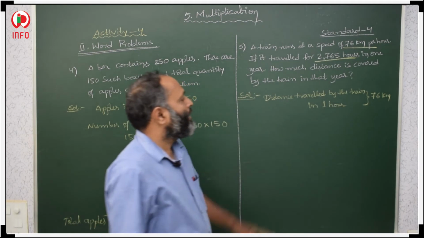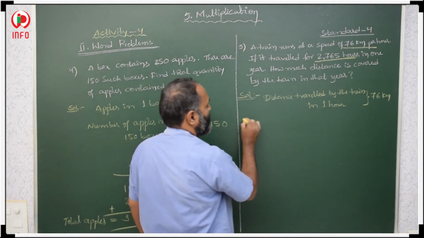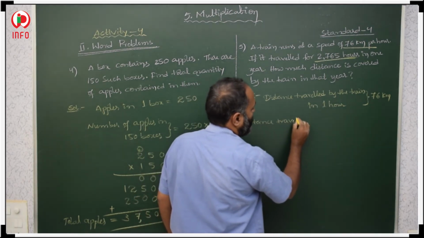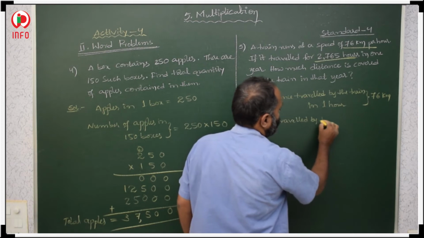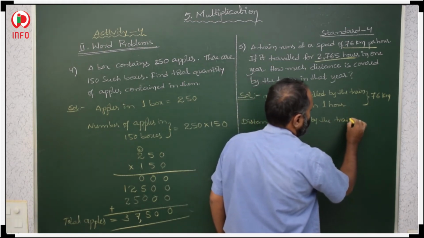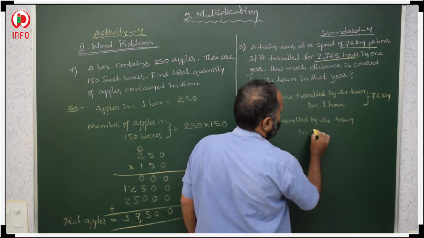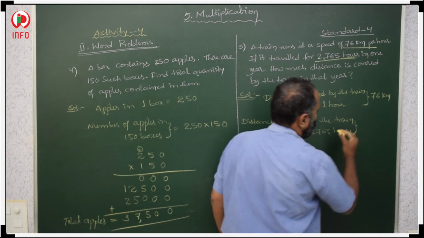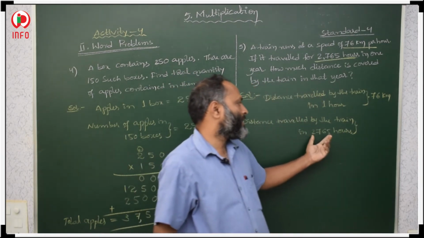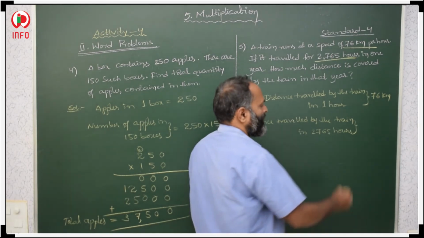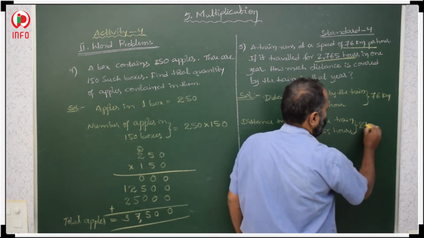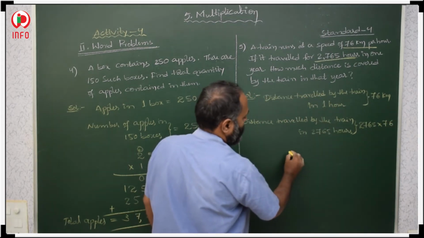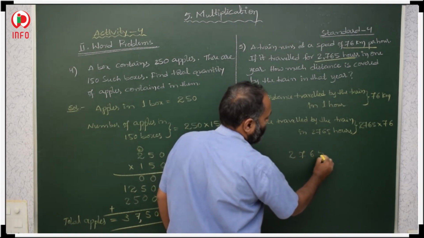Now, distance travelled by the train in 2765 hours. What we have to do? We have to multiply 2765 with 76. 2765 with 76.